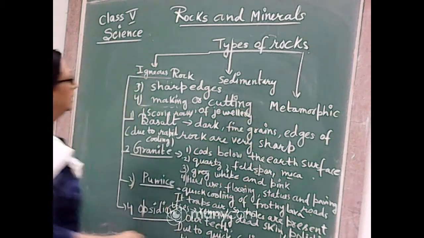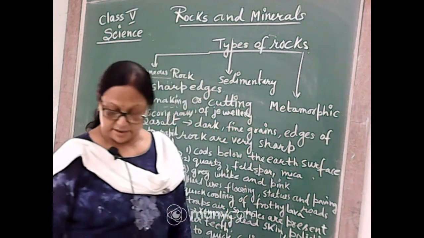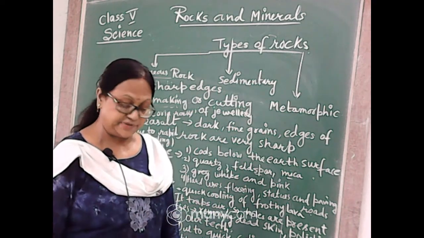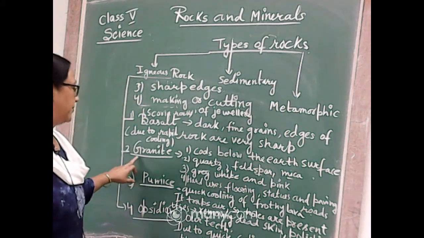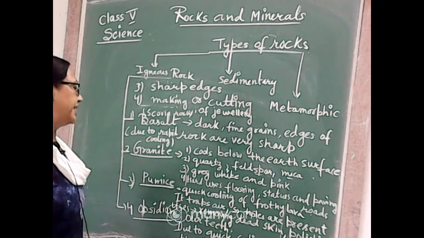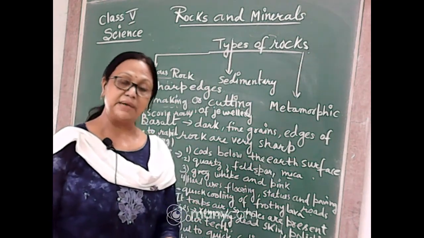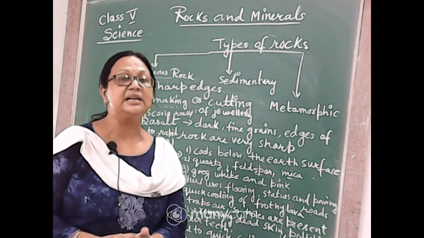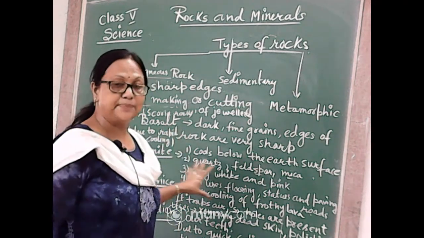So these are the different characteristics we have discussed here. We have discussed different types of igneous rocks, which have different uses and looks and are formed in different ways. First we discussed granite. Granite is an igneous rock, and how do igneous rocks form? As the magma comes out on the surface, it cools down, and after cooling it forms different types of rock on different surfaces. So there are different types of igneous rock.